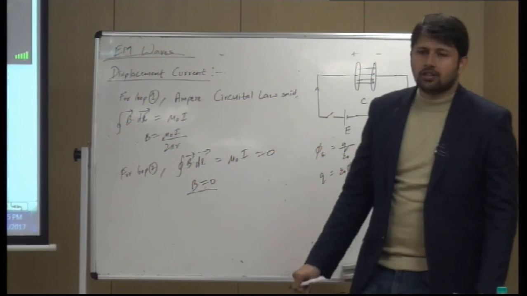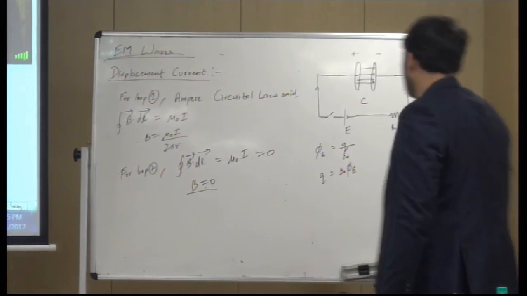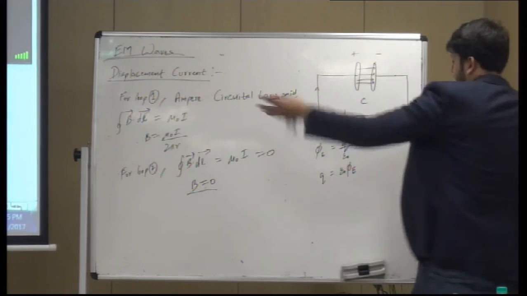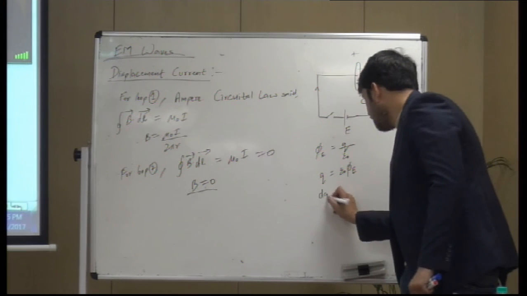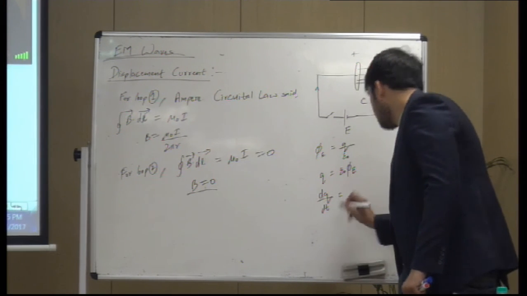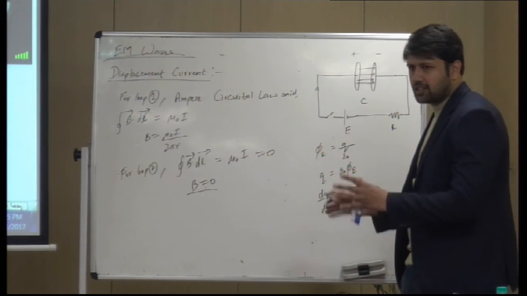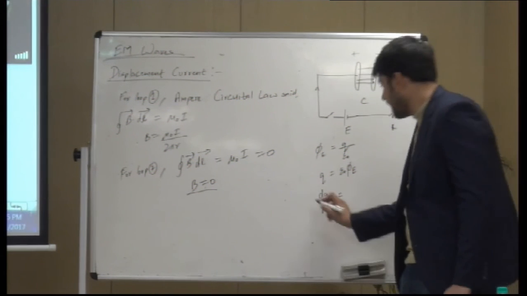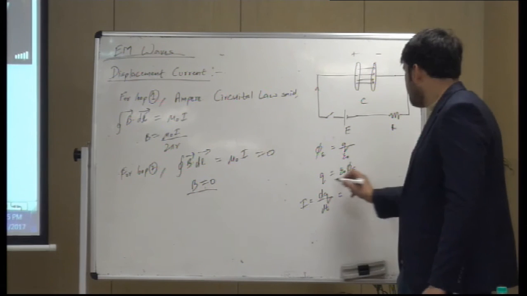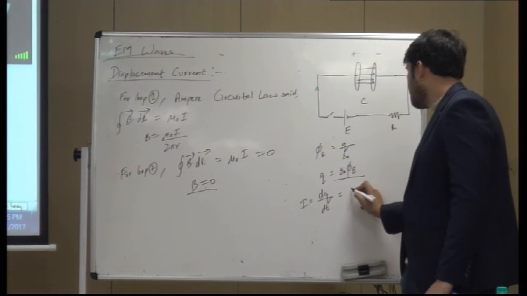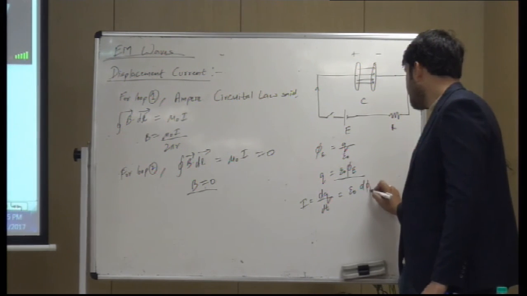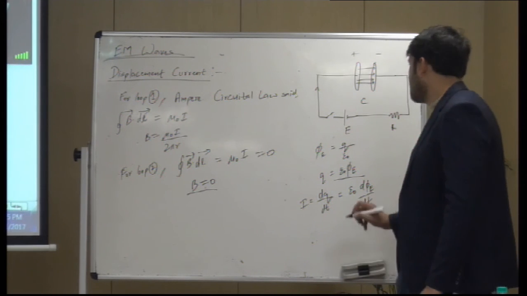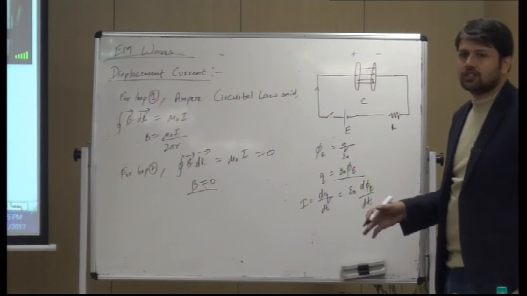So for a wire, we used to say that current is dq by dt. Just pay attention to this. Now if I differentiate this, I get epsilon naught d phi E by dt, which means that whenever flux through a surface is changing.